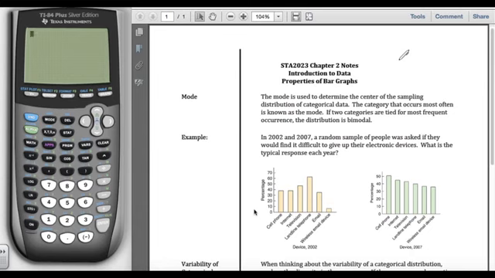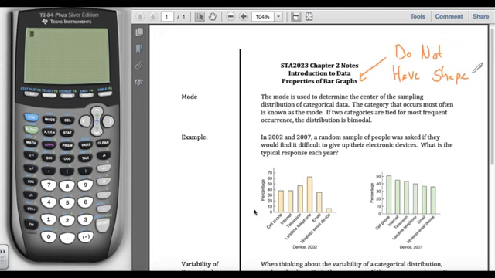For chapter 2, we're going to look at a couple of properties for bar graphs. For our numerical displays, we discussed the shape, the center, and the spread or the variability. First thing is that bar graphs do not have shape.